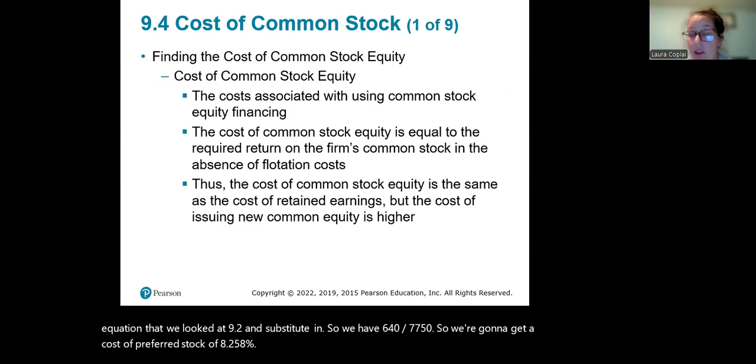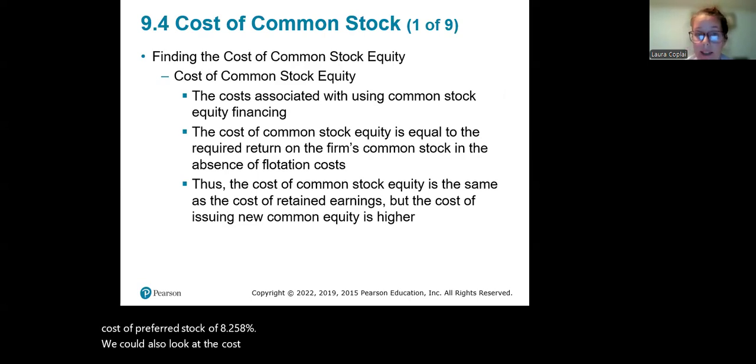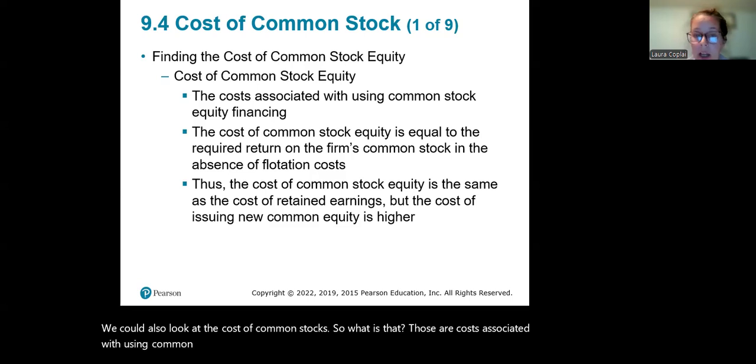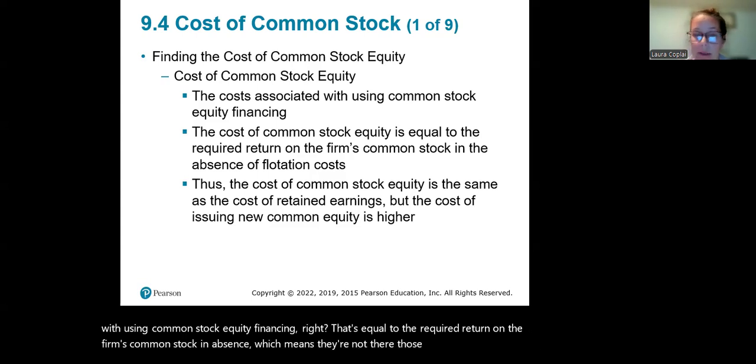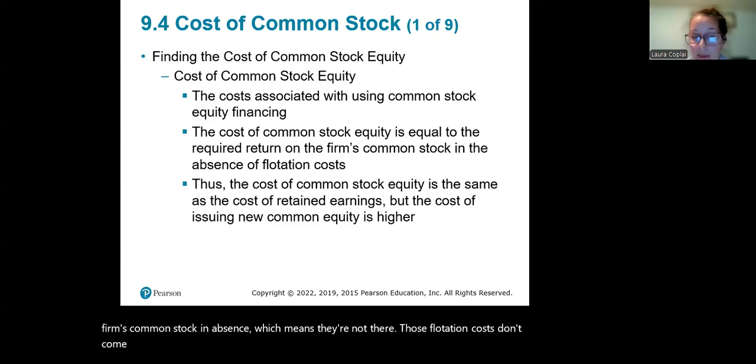We could also look at the cost of common stock. So what is that? Those are costs associated with using common stock equity financing, right? That's equal to the required return on the firm's common stock in the absence of flotation costs, which means they don't come into play. So it's the same as the cost of retained earnings, but the cost of issuing new common equity is usually higher.